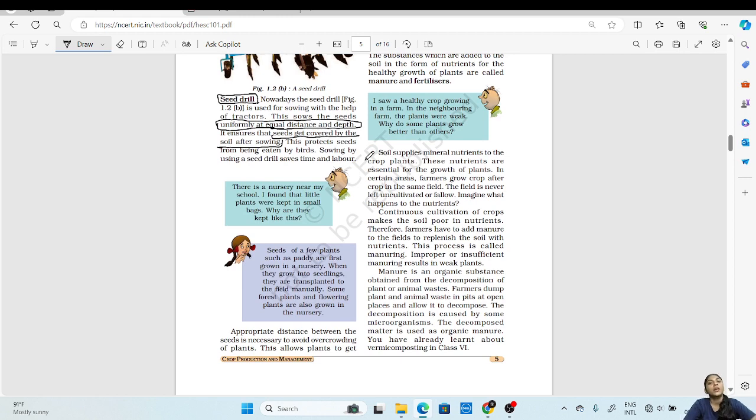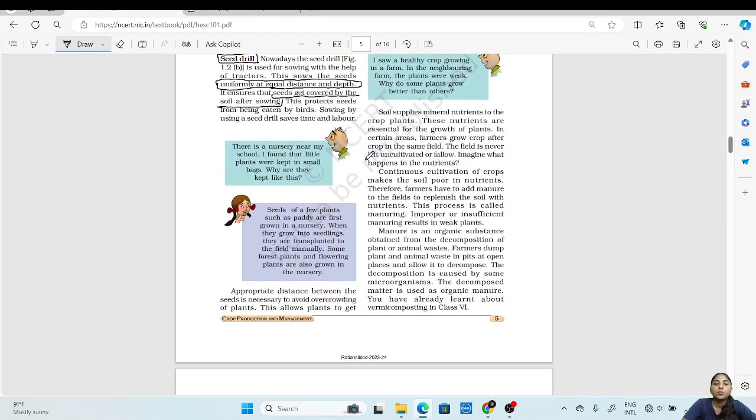Now, this appropriate distance between the seeds or the plants is necessary to prevent overcrowding. What it means is that if we see here in this field, if there are a lot of plants which are grown very close to each other, it will cause overcrowding of the plants.